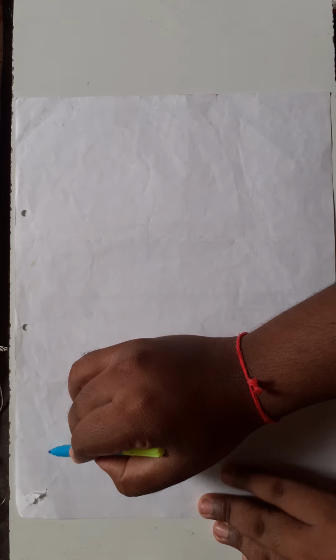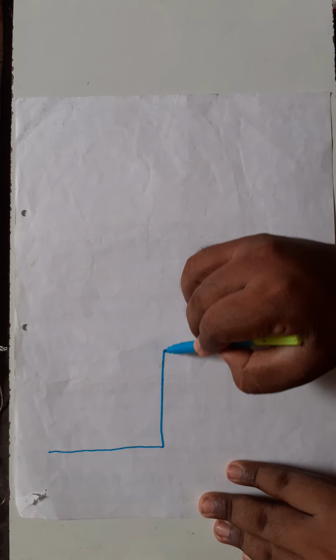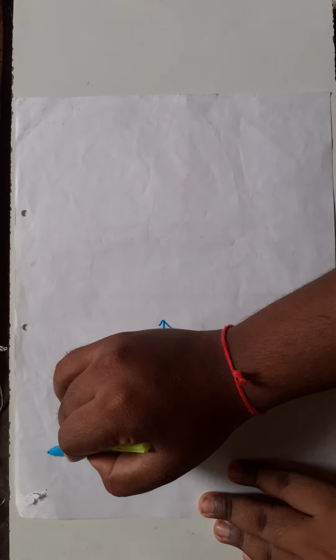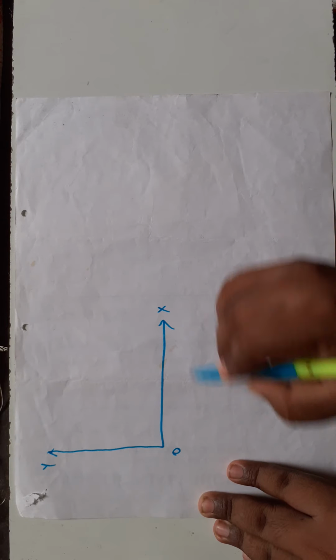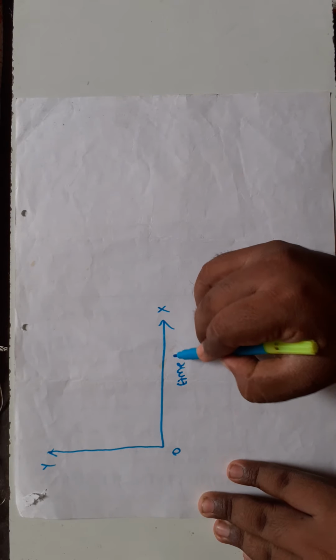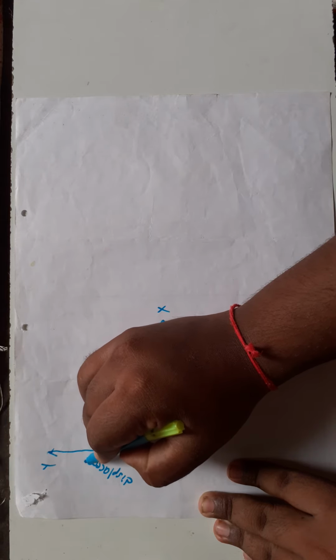Next graph, for example, along x-axis time, along y-axis displacement.